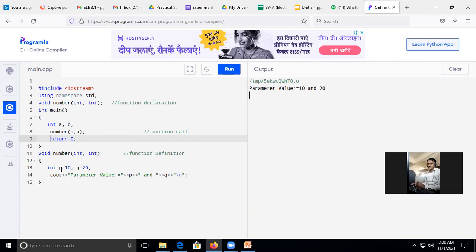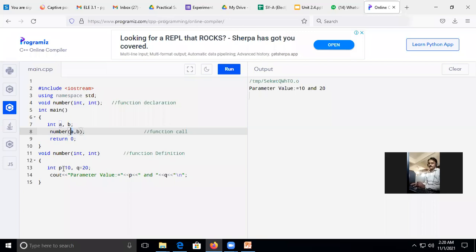10 I have initialized for p variable and q variable. This is the first variable. This is my second variable. So values for p and q. Okay, and when it is called, it will be assigned to these local variables, integer a and b. Now you may be worried. Here I have mentioned a and b. So can I write it here? A is equal to 10 and b is equal to 20. Yes, can I give these two variables here?